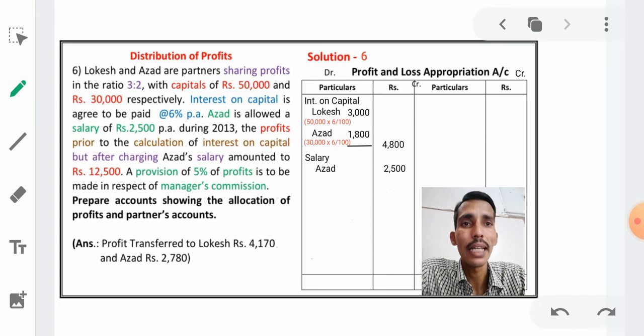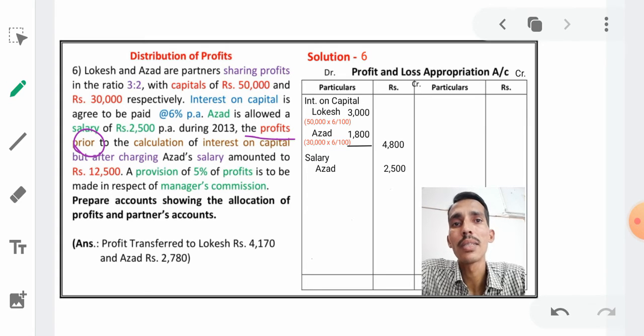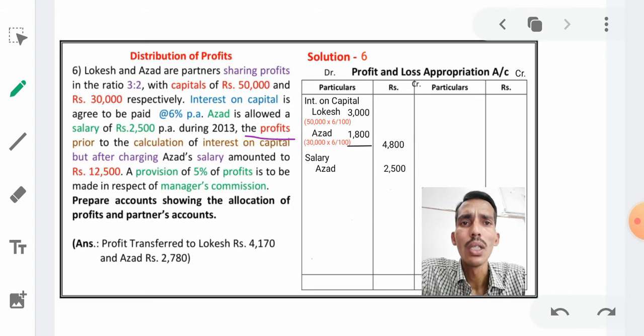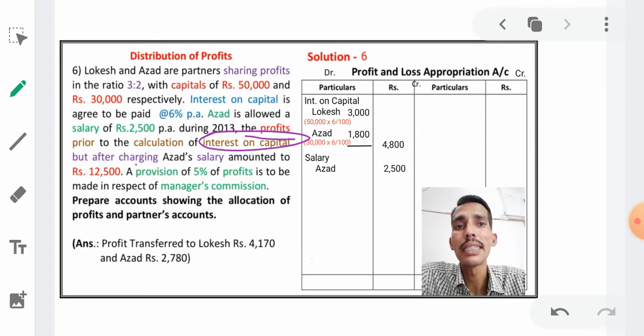This one is next. During 2013, the profit prior, concentrate on this. Profit prior means before the calculation of interest on capital, but after charging Azad salary.